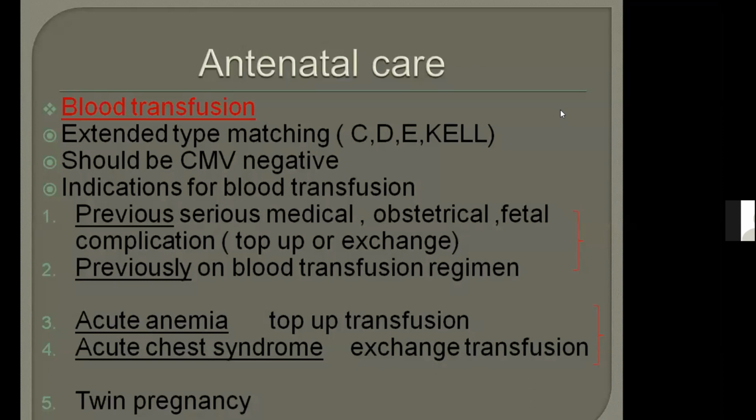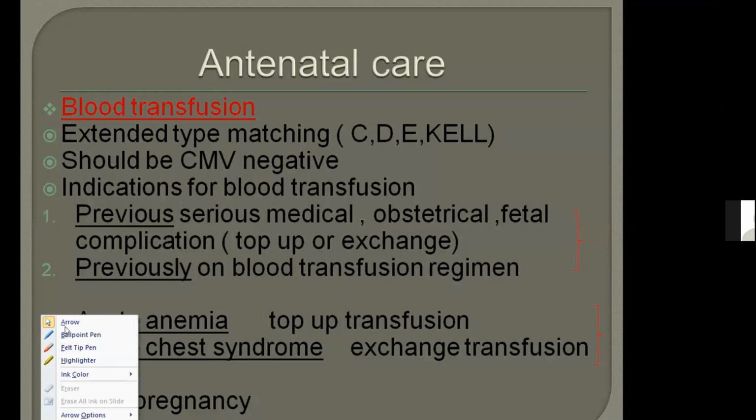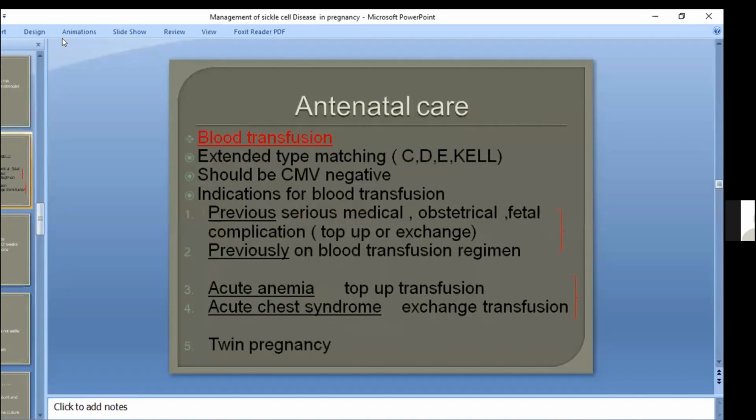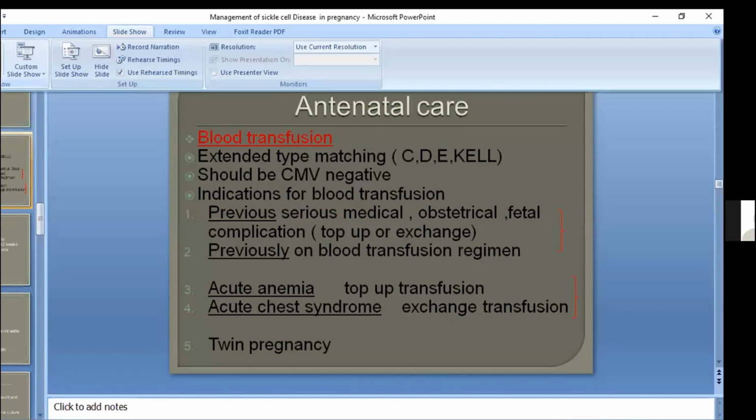Okay, and what are the indications? There is an easy way to remember indications of blood transfusion in sickle cell disease. There are two indications which come under previous. Number 1 and number 2 are previous.